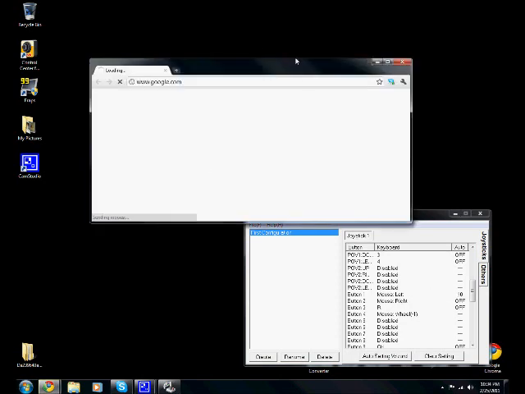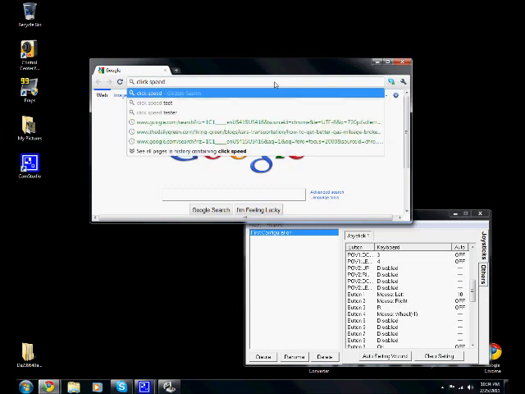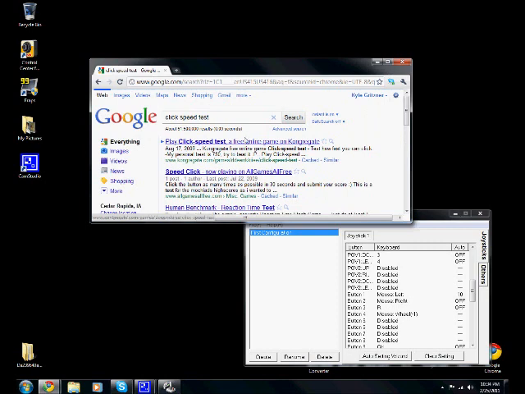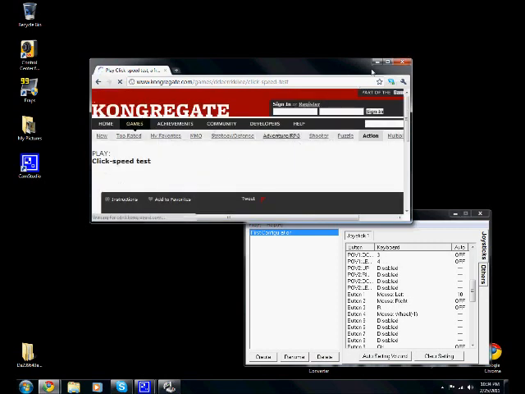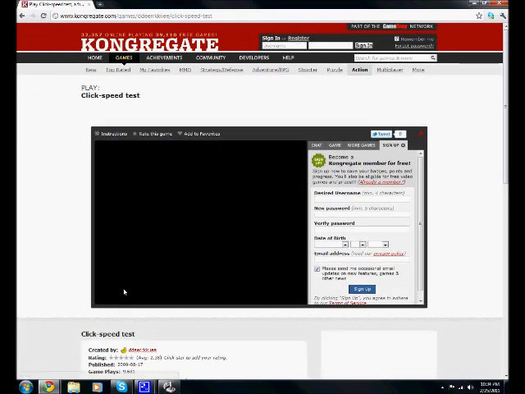But here's Google. Let's go to a click game or something like that. So let's go click speed test. First one's always promising, right? Okay, so